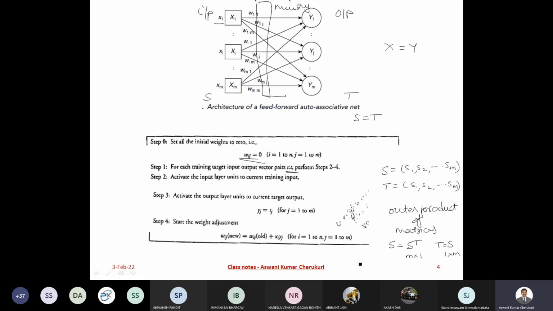So what I get is the weight matrix as S transpose into T, or else S transpose into S. That gives me a weight matrix of size m cross m. This is my memory. Are you able to follow?